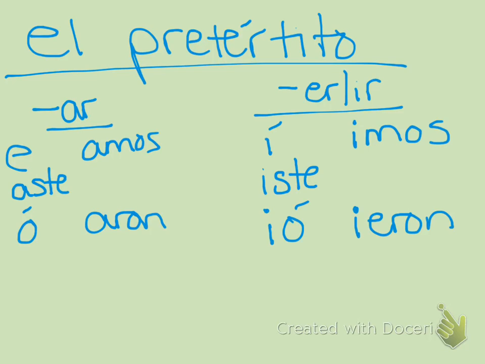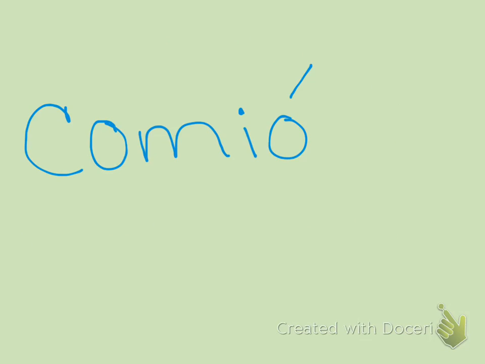Now let's look at the preterite. The preterite also has two sets of endings. For AR preterite, it's é, aste, ó, amos, aron, and ER/IR forms are í, iste, ió, imos, ieron. So how would we say he ate, using the verb comer? He ate. That would be comió.